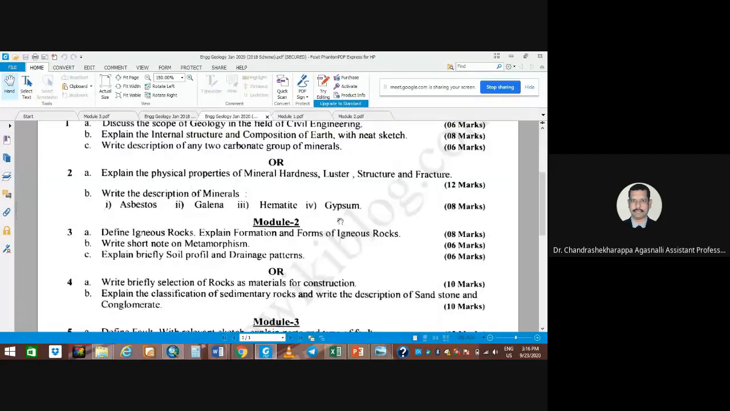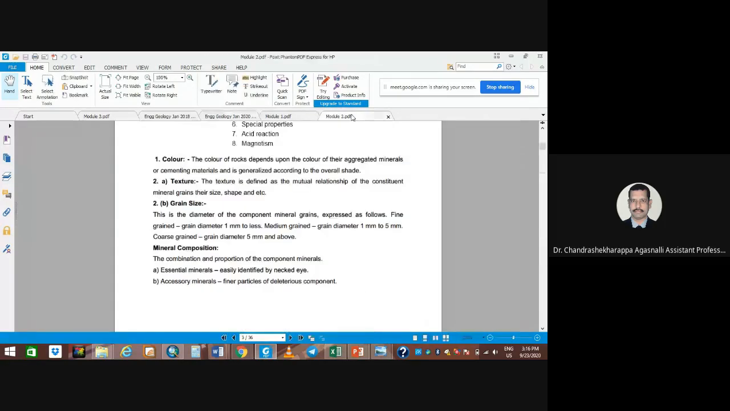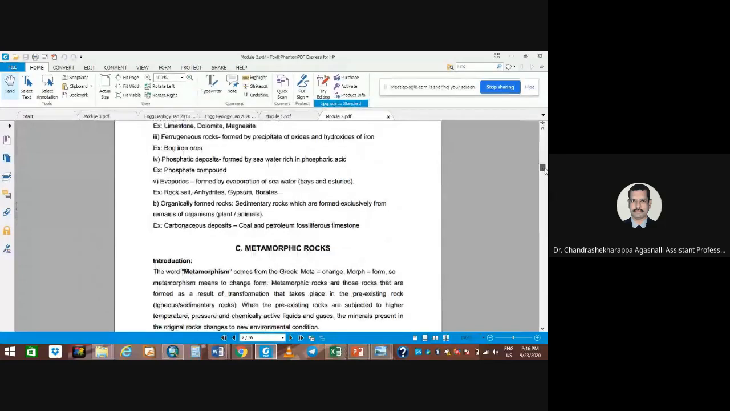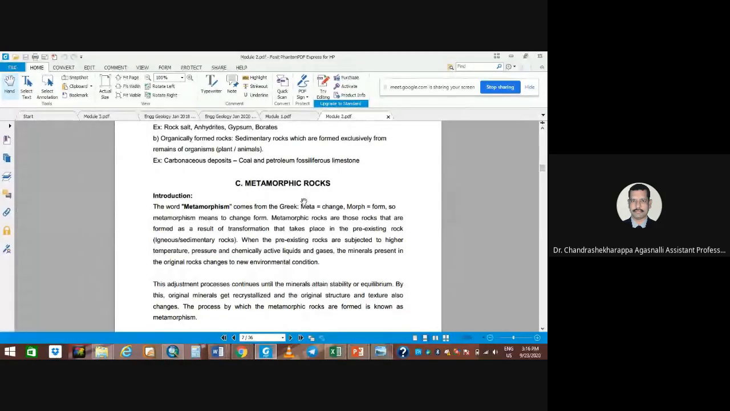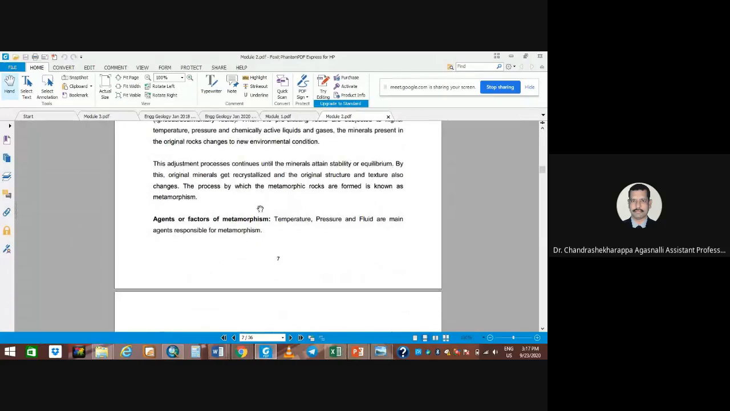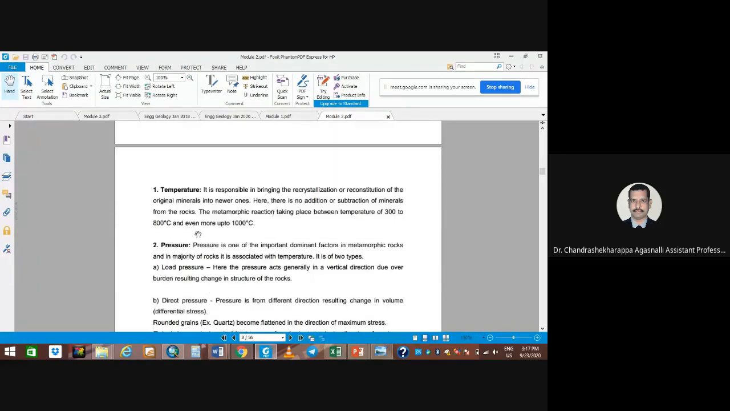Now, next is to write a short note on metamorphism. In the last class we discussed that there are different types of metamorphism. So when you go to metamorphic rocks, write down the metamorphism. We start from here. What is a metamorphic rock? How is it forming? You can write the process. What are the factors of metamorphism? Temperature, pressure, and fluids are the main agents responsible for metamorphism. Those things you need to explain here.